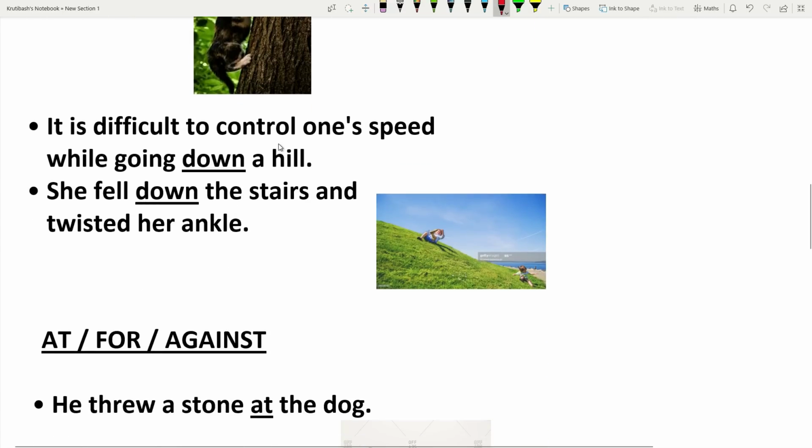It is difficult to control one's speed while going down a hill. Yes, down means higher to lower. It is very difficult because the speed is so high there. You see the picture here, so interesting. 2 children are rolling down because they could not control their speed. There you use preposition down. She fell down the stairs and twisted her ankle. From upward to down, there you use down.